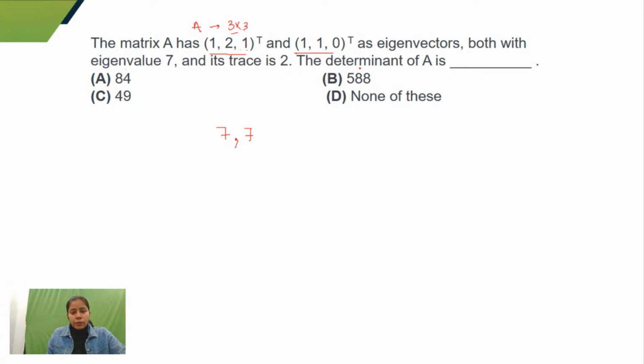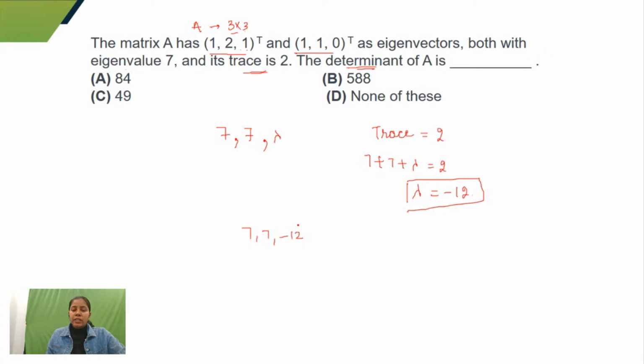To find the determinant of A, I should include three eigenvalues. So let's consider 7, 7 and lambda. These three are my eigenvalues. We are given trace equal to 2, so 7 plus 7 plus lambda equals 2. On solving, I'll get lambda equal to minus 12. So the three eigenvalues would be 7, 7 and minus 12.